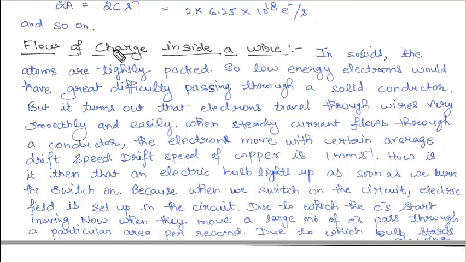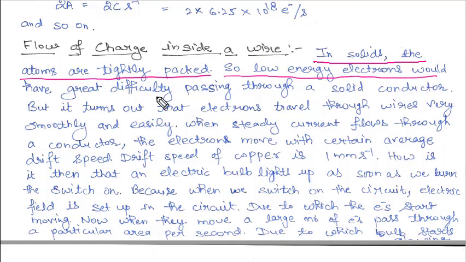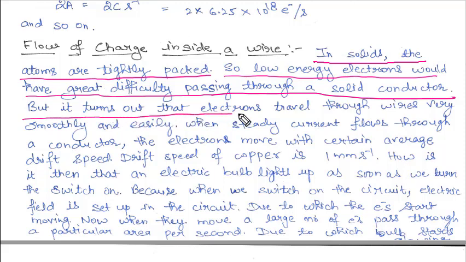Now we will talk about how the charge flows inside the wire. That means how the electrons or charges are flowing in a wire. As we know, in solids the atoms are tightly packed. So in solids or wires the atoms are tightly packed, and a low energy electron would have great difficulty passing through the solid conductor. That means it is very difficult for the electron to pass through this solid, because the atoms are tightly packed, there is not much space. But it turns out that the electrons travel through the wire very smoothly and easily. Why are they saying this?